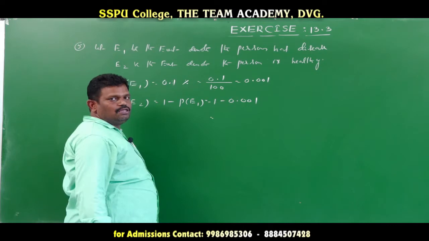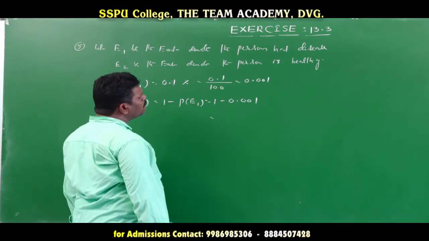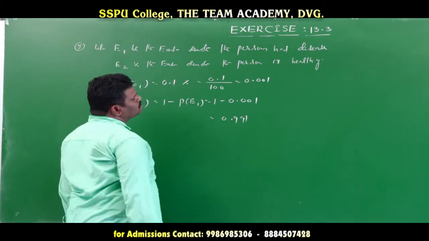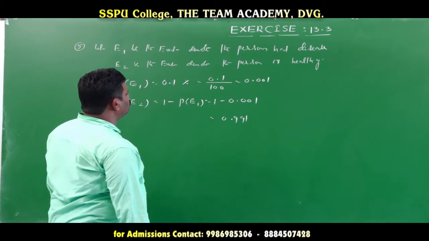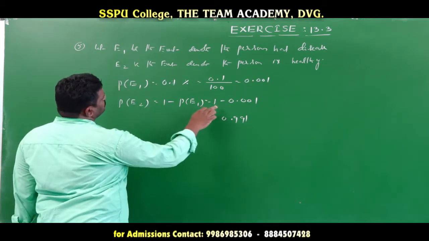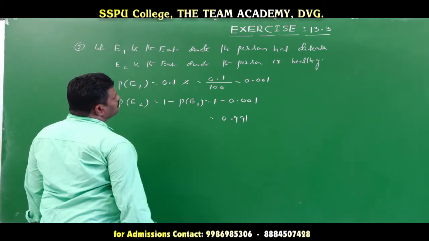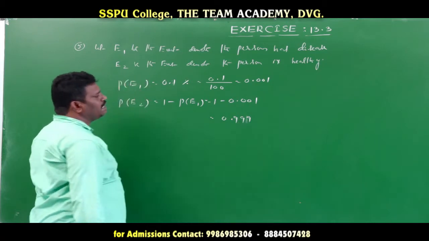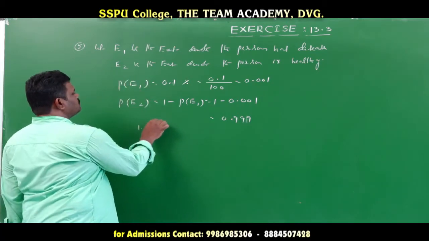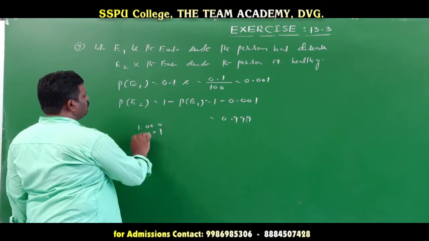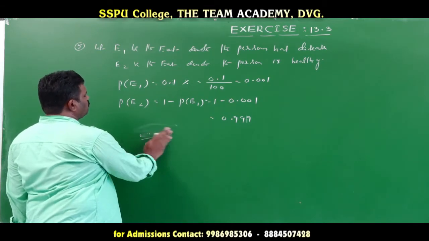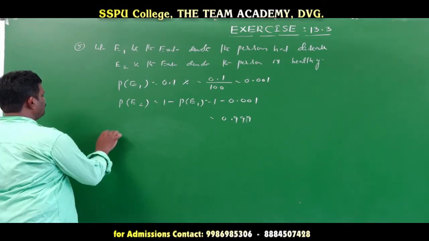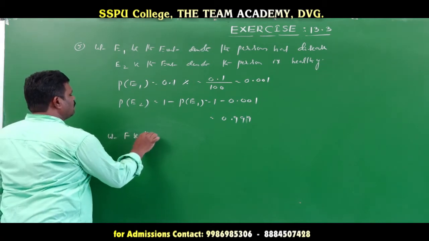Subtracting, 1 minus 0.001, borrowing gives 9, so 0.999.